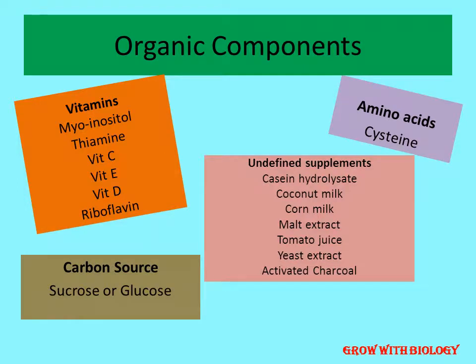Next comes the organic components. The first and most important is the vitamins: myo-inositol, thiamine, inositol, vitamin C, vitamin E, D and riboflavin. E is required as an antioxidant. C is required to prevent the blackening due to the explant isolation. Vitamin D is required to regulate the effect on plant tissue culture. Riboflavin is to inhibit the callus formation and for improving growth and the quality of the shoot.